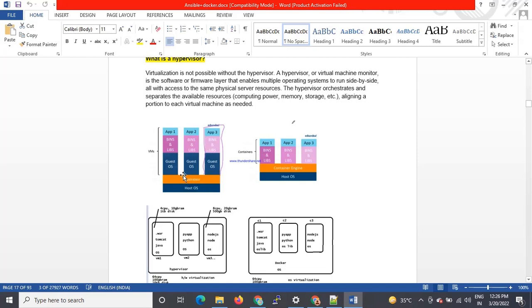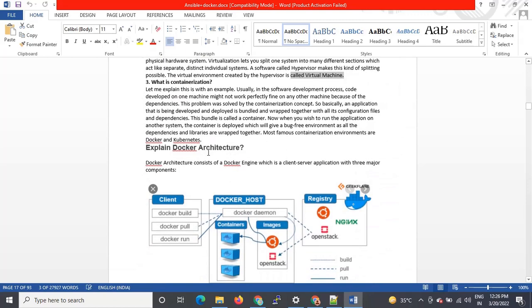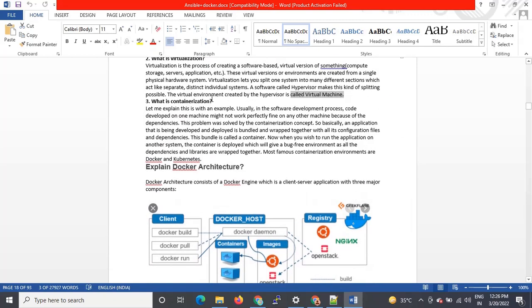By using the hypervisor, this OS1 application 1 cannot communicate with app 2, right? Because they don't know what is going on in different machines. So how is it possible? Because all applications are running on the same machine, but due to the hypervisor they cannot communicate with each other. Okay, that is what the point is saying. The virtual environment created by hypervisor is called a virtual machine.